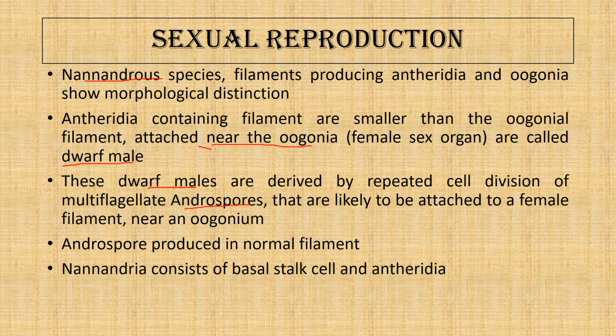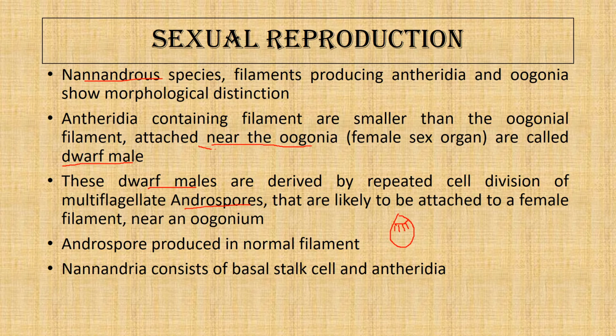Now the androspore looks similar to the zoospore, with the subpolar, not apical but subpolar, crown of flagella, which is called the stephanocont. Though it looks similar to the zoospore, the androspore is much smaller in size than the zoospore.